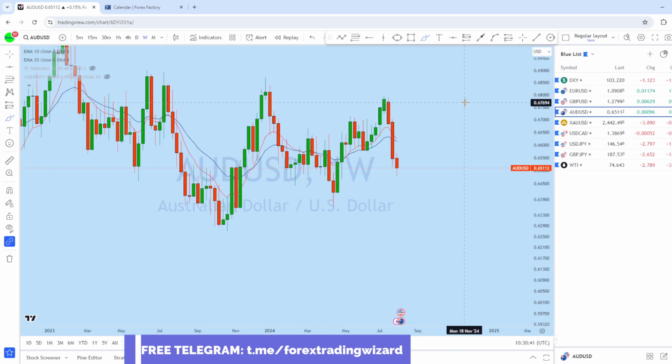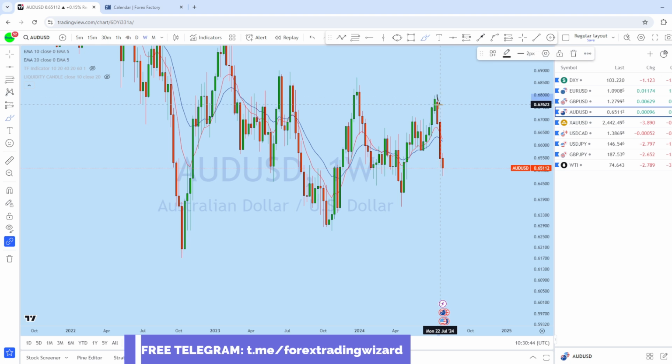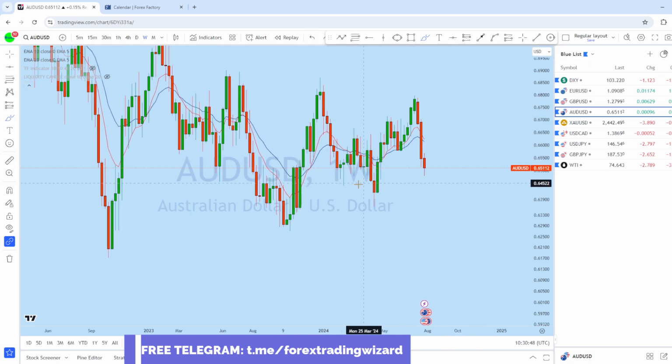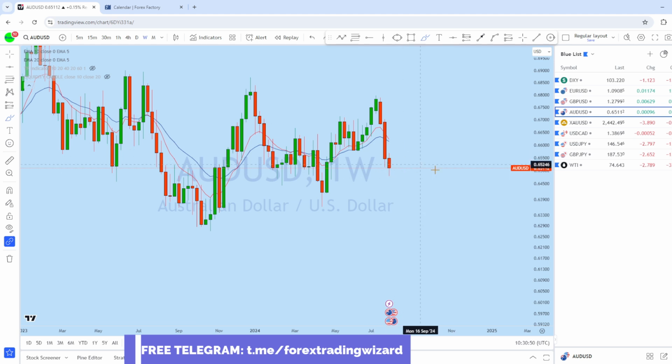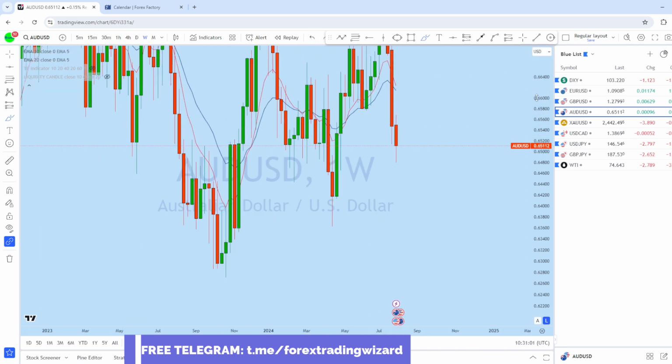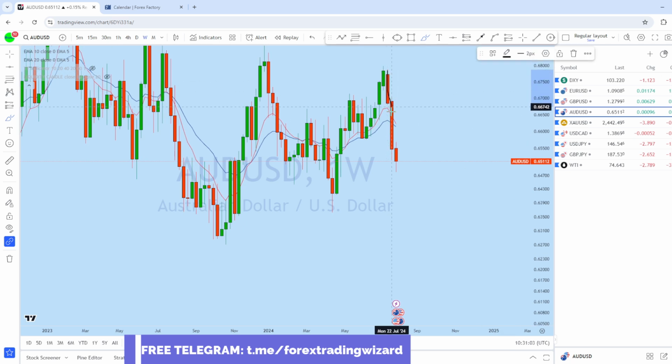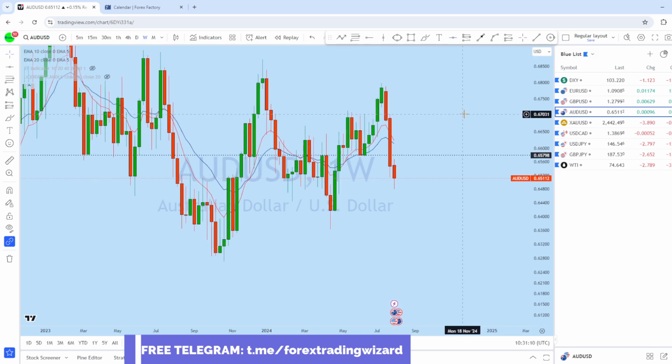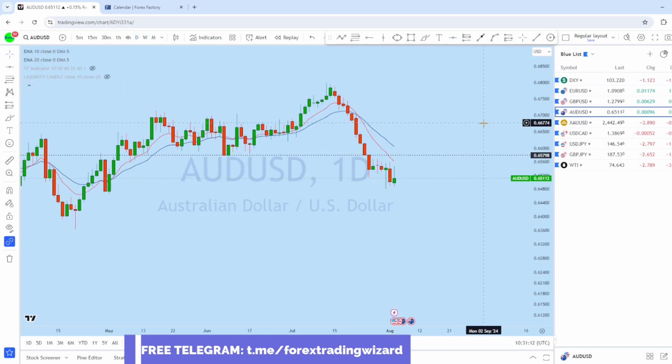Now looking at the weekly chart, we can see this is the weekly drop, a complete break from the structure below this level, and last week we saw a red candle, expecting this week on AUD USD after initial pullback to bounce back to the upside for deeper pullback, as with this back-to-back 3 weeks of bearish move, the market below this level, we can see there is a previous support which is turning resistance on AUD USD.